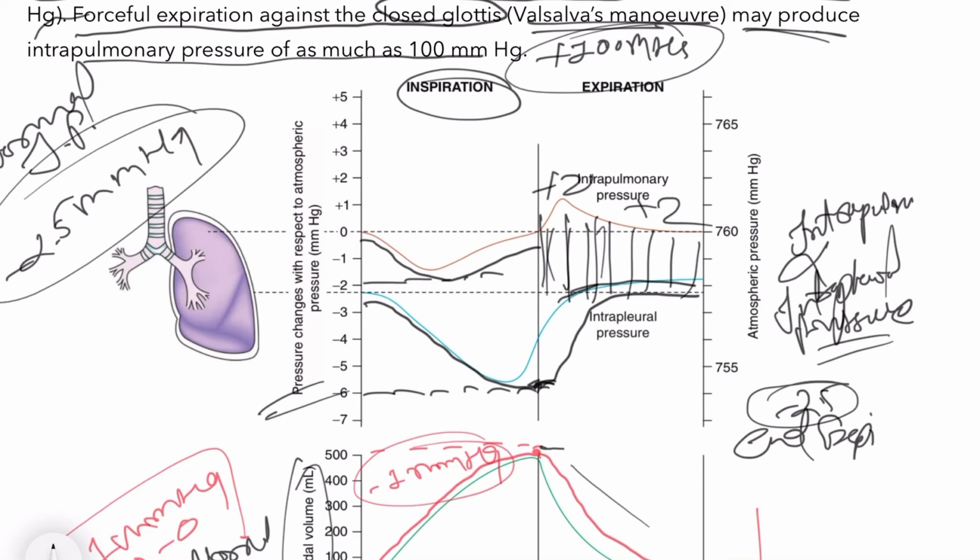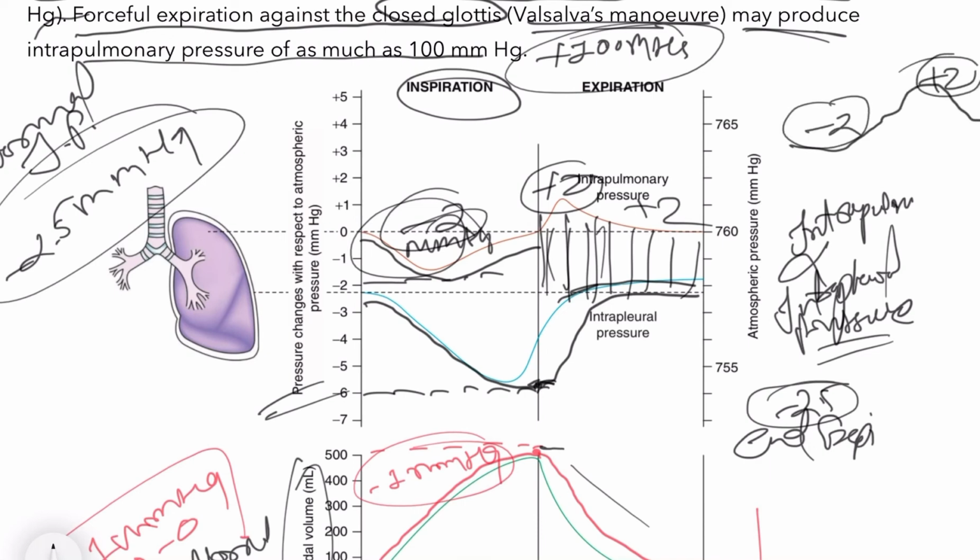So it is plus 2 mm Hg here, and here it is minus 2 mm Hg. Both increase and decrease, vice versa. So the graph is plotted like this, where here it is minus 2, here it is plus 2. So that was all about today.